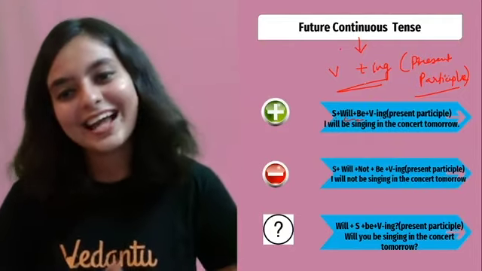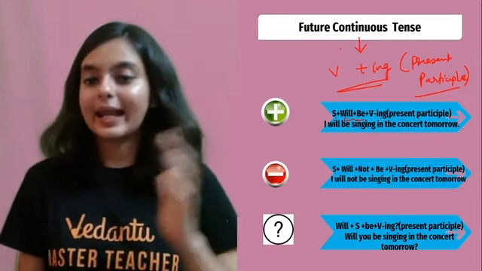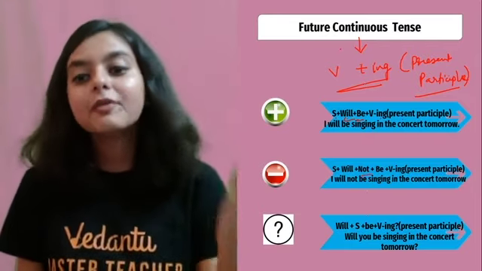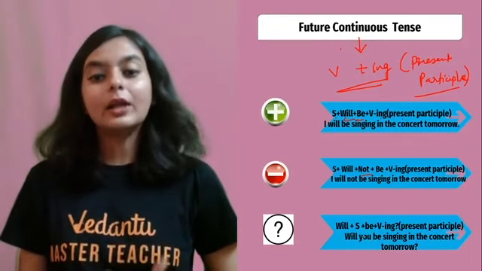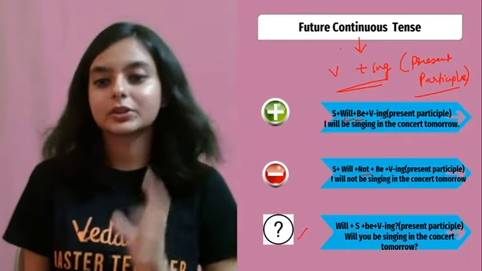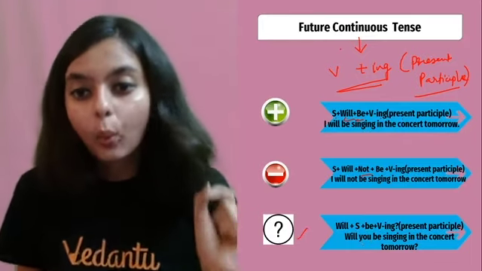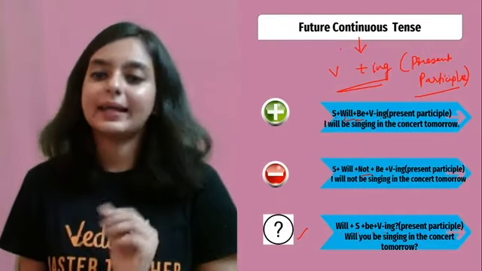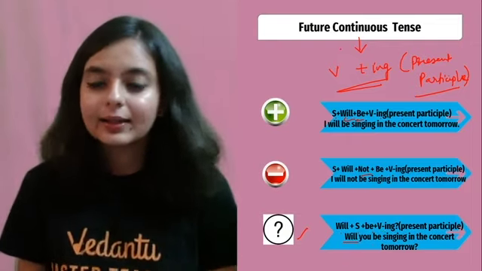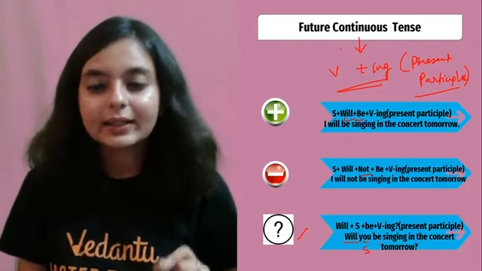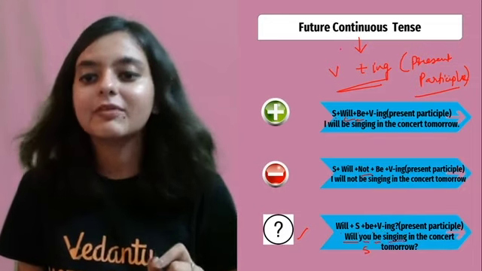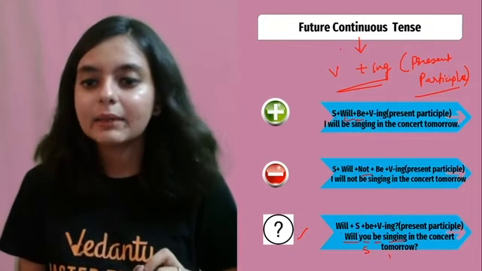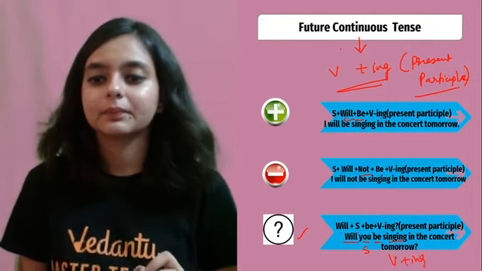All right. For negative, just add not, and look at the construction of the question sentence. Will plus subject plus be plus V ing. Will plus subject, you is the subject, be plus V1 plus ing, that is singing. Singing has what? V plus ing.